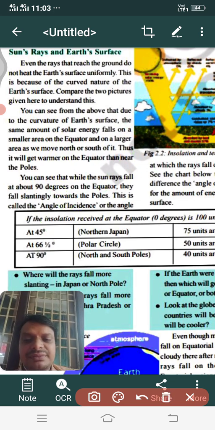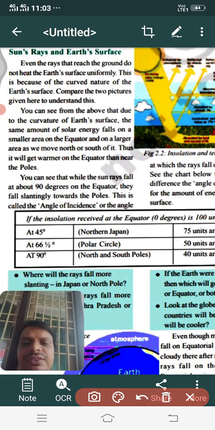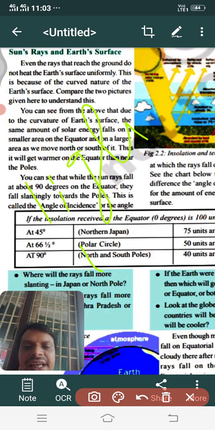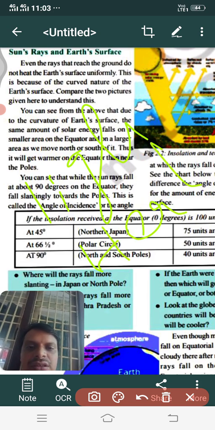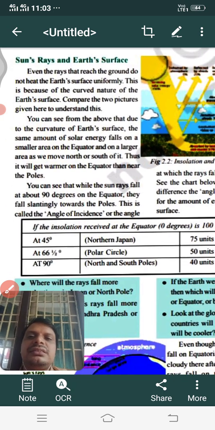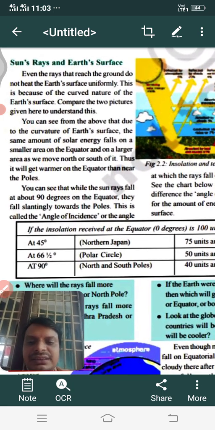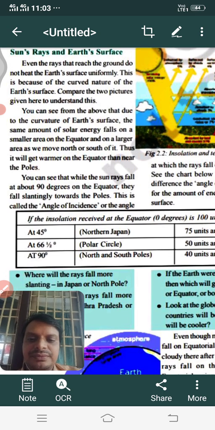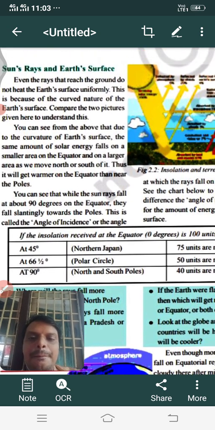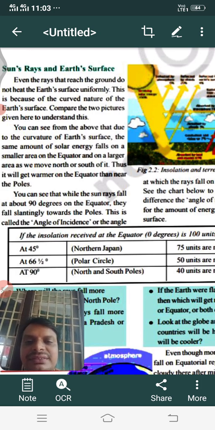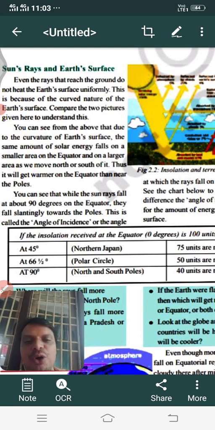It actually comes from the sun in the form of light and heat. We discussed, no? So the energy reaches the earth in the form of heat and light. Now, does the earth receive 100% of the energy from the sun? No. Why? Because of what reason? Earth is a solid body.